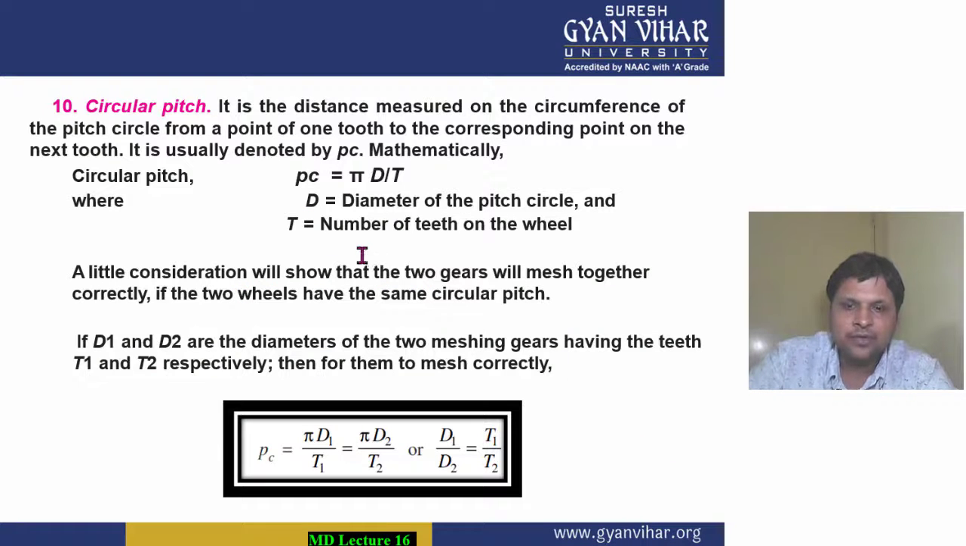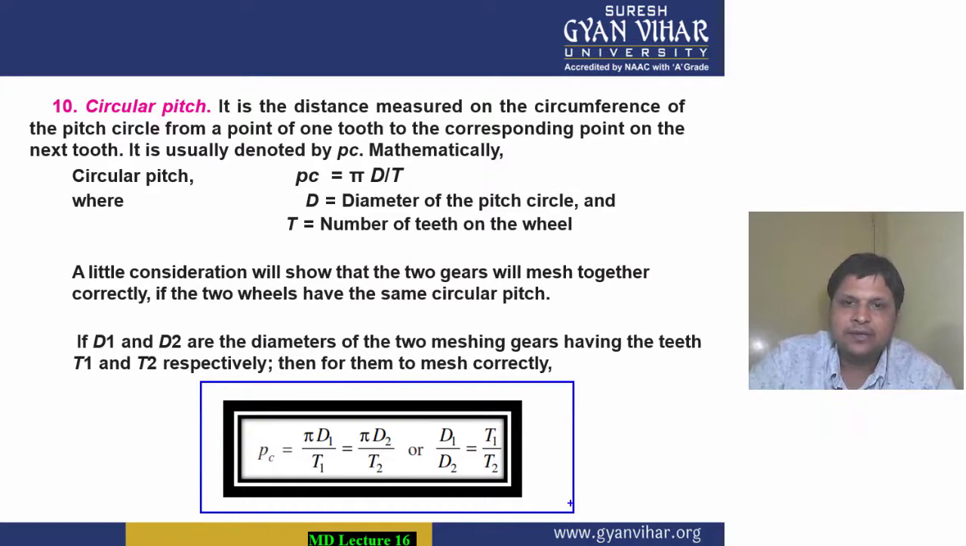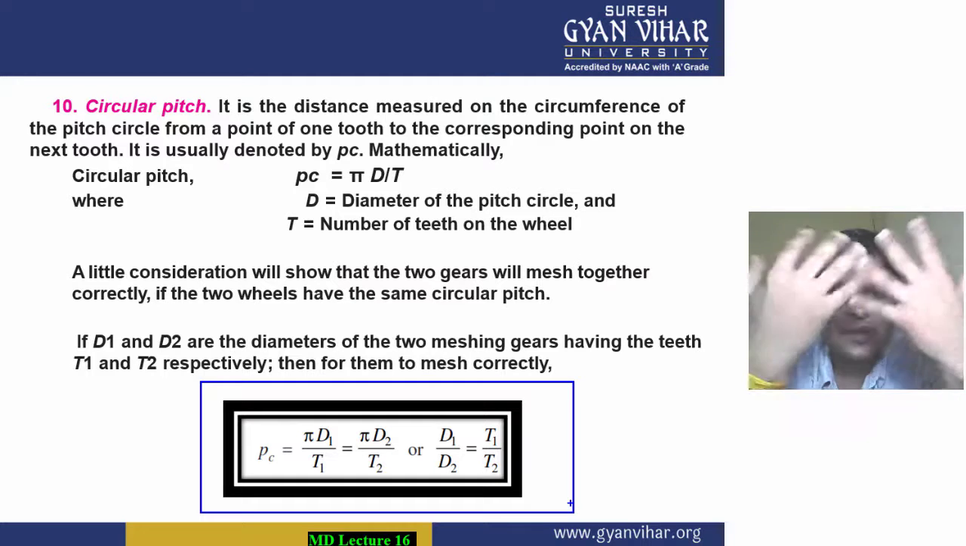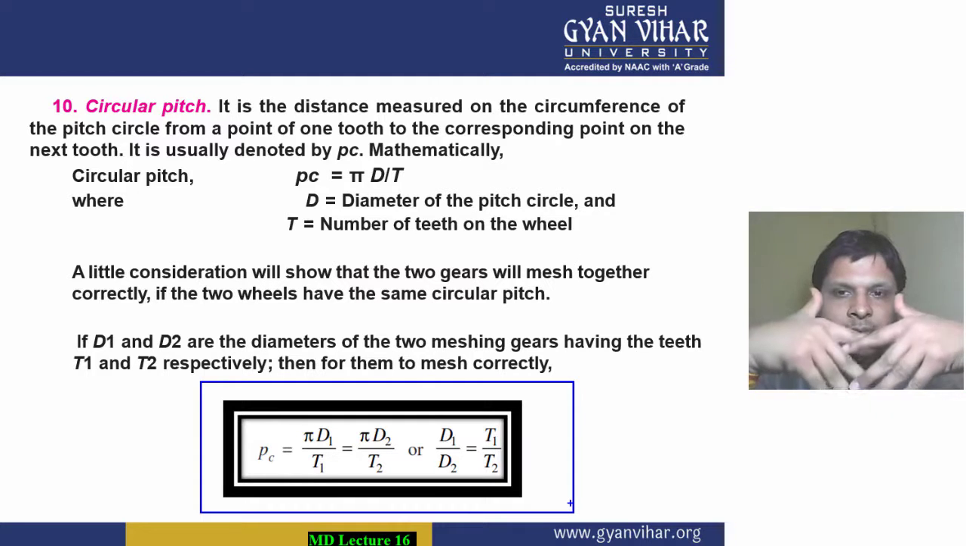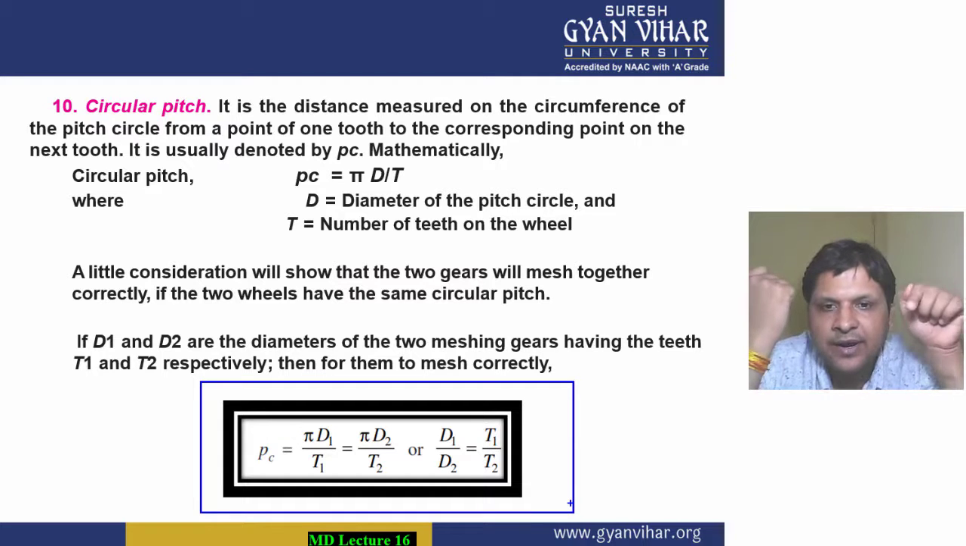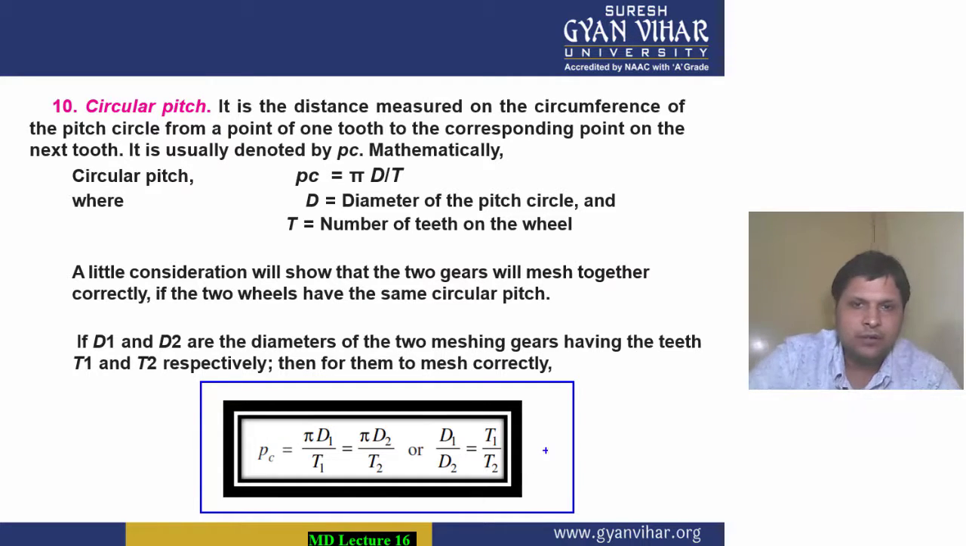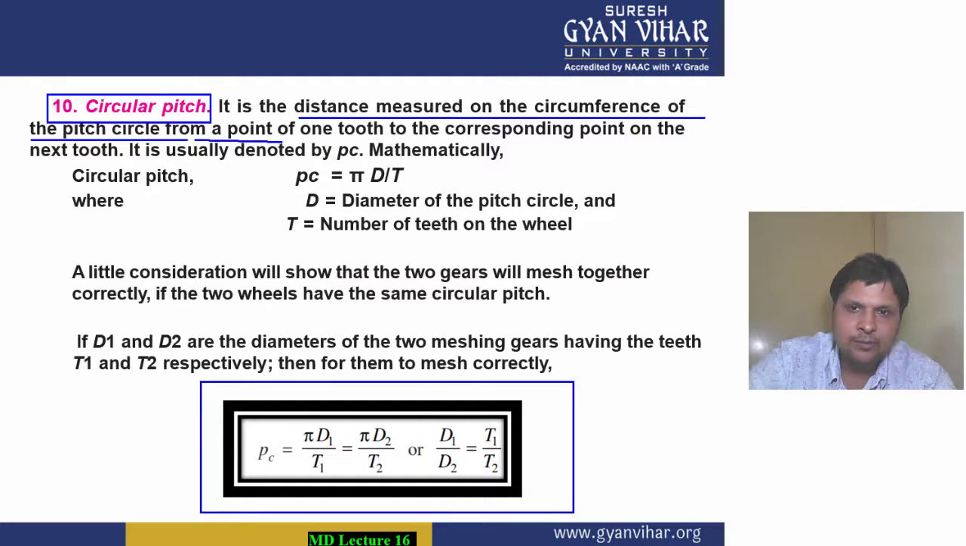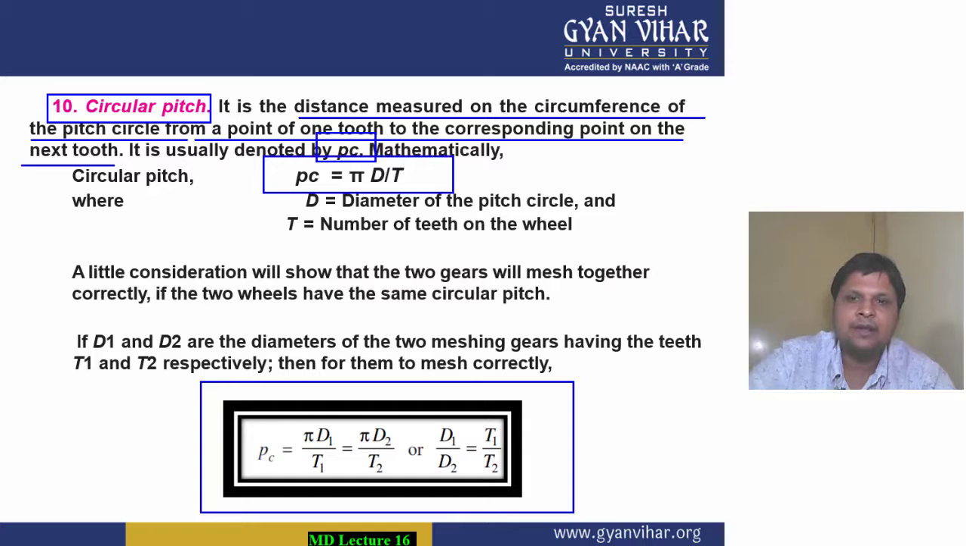So students, circular pitch, as I have already told you, is equal to pi d by t. Generally when two gears mesh against each other, their circular pitch should be equal. This means that the pi d by t value should be equal. Circular pitch is the distance measured along the circumference of the pitch circle from a point on one tooth to the corresponding point on the next tooth. It is generally denoted by PC, and PC is given by pi d by t.